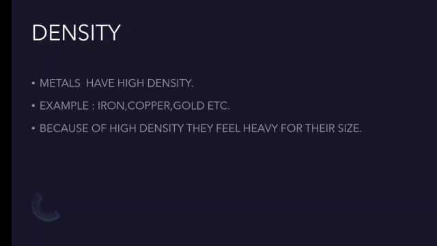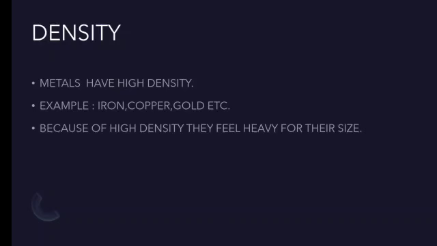So let me repeat once again all the physical properties of metals. First property is physical state. All the metals are solid in nature except two cases. One is gallium, another one is mercury. Second one is malleability. All the metals are malleable. So what is malleability? Metals can be drawn into thin sheet form. Next is sonorous property. They can make a ringing sound. That is called sonorous property.